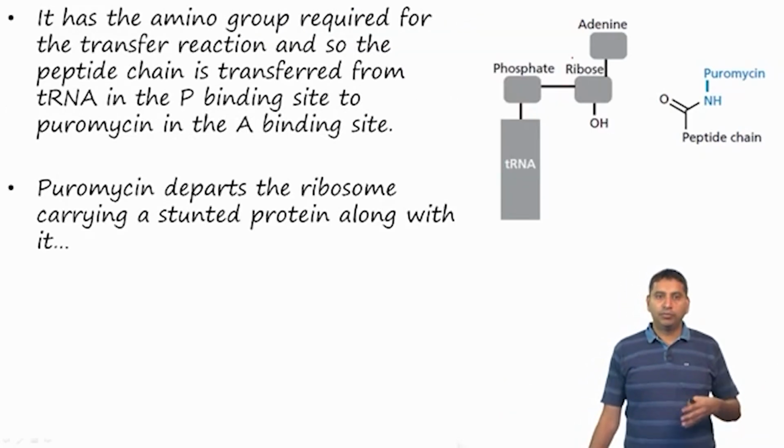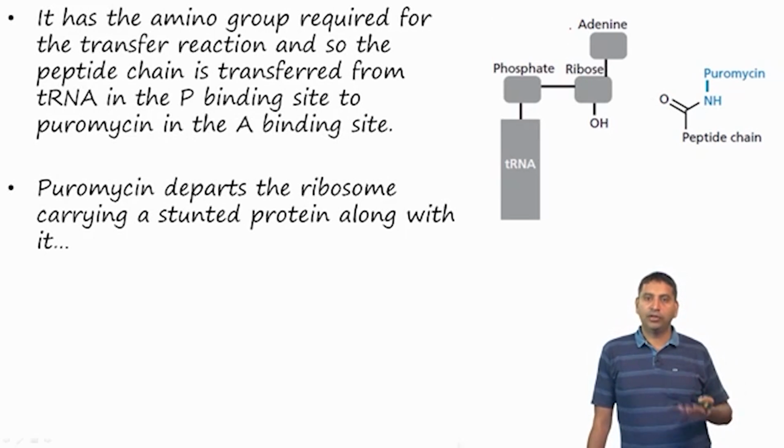In this manner, puromycin can inhibit the biosynthesis of proteins, and because the protein is now stunted, the function of the protein is not the same, and once you have the function of the protein inhibited, it can be fatal for the cell. So, puromycin is a very important example of a drug that inhibits biosynthesis.